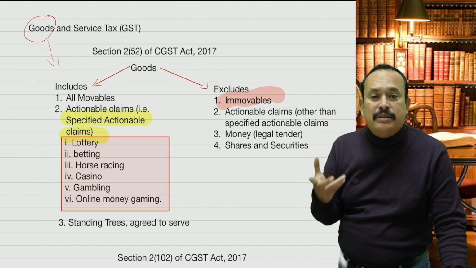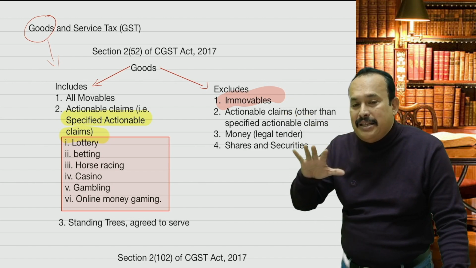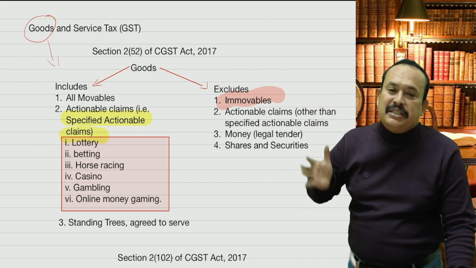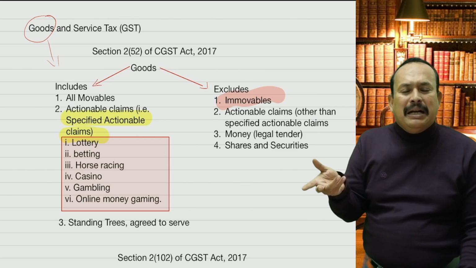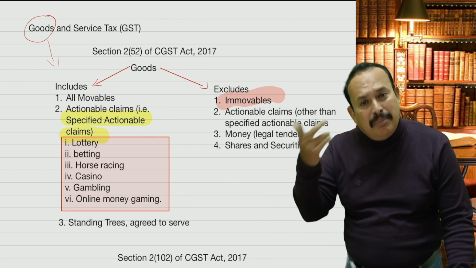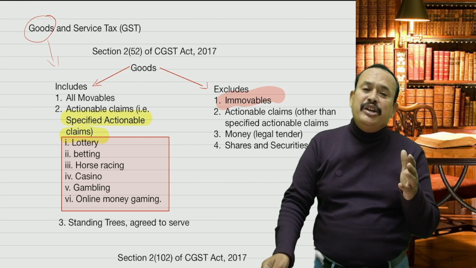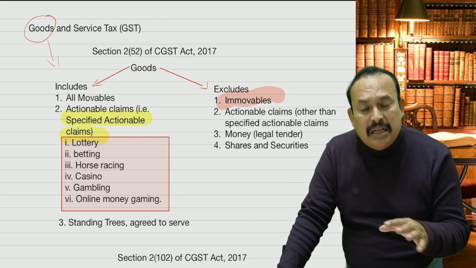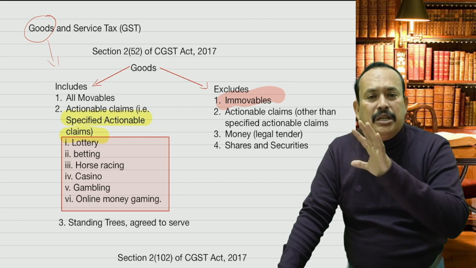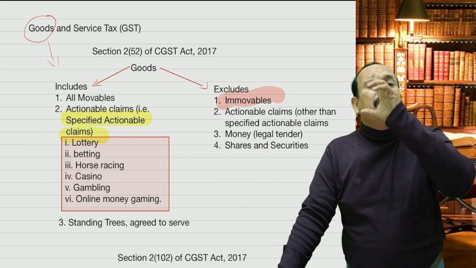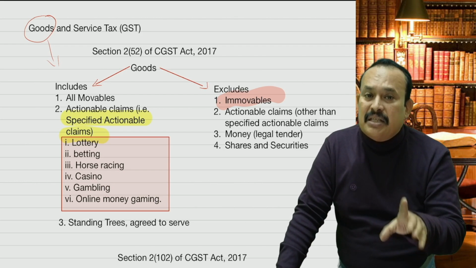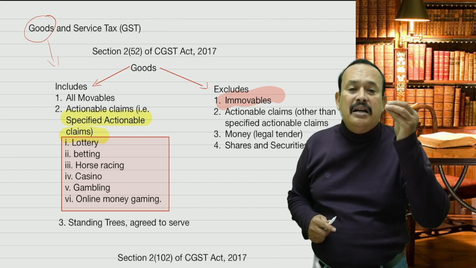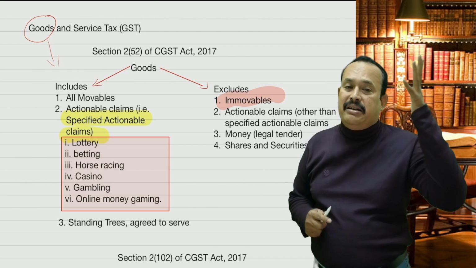It is a transaction in money. Money that generates money is neither goods nor service. I will tell you the best example, my dear sir. If you have rupees 1 lakh and you give it to the banker as a fixed deposit, thereafter the banker gives you 1 lakh 10,000. The accretion thereon, the interest, is money. The entire 1 lakh 10,000 absolutely does not come under the purview of goods, nor under the purview of service. Neither goods nor services. Resultantly, you are not liable to pay GST on such 1 lakh as well as the 10,000 interest.